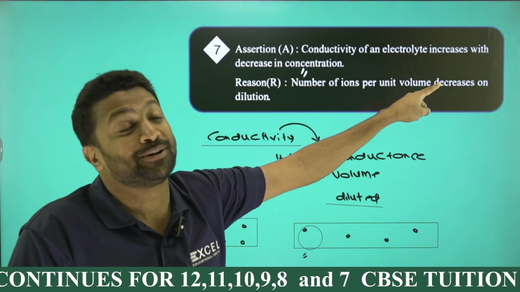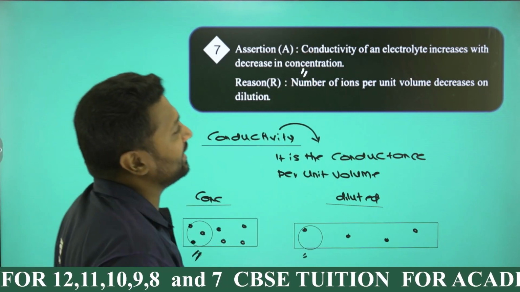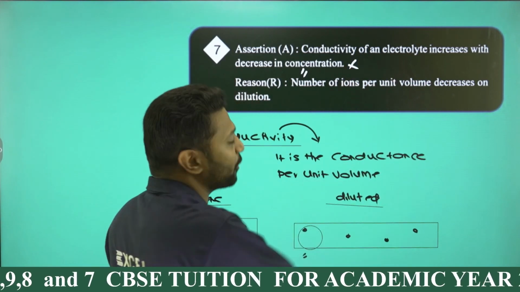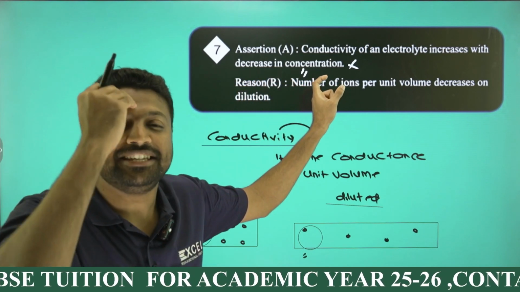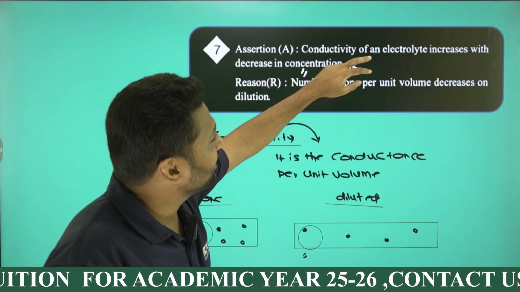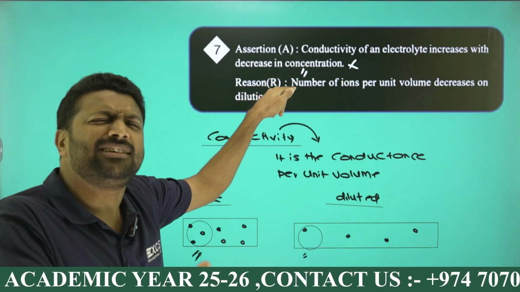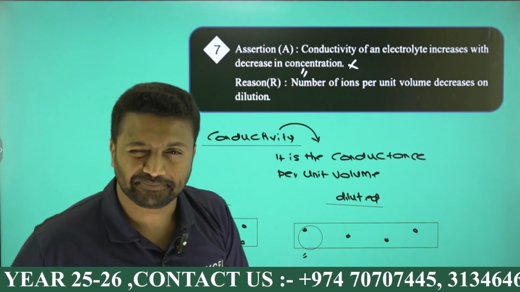It's a wrong statement, because I know on dilution conductivity is decreasing, but here conductivity increasing is a wrong choice. So the assertion will be wrong, because a decrease in concentration is the same as an increase in dilution, and on diluting conductivity is decreasing. Clear?